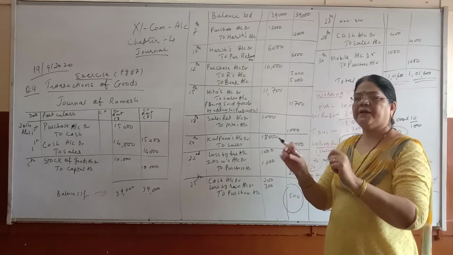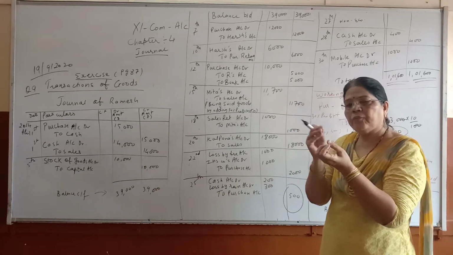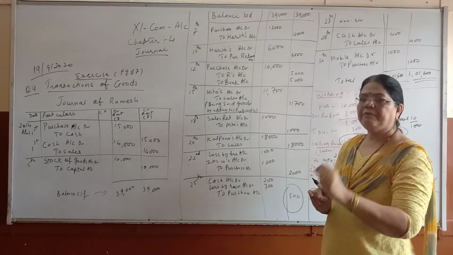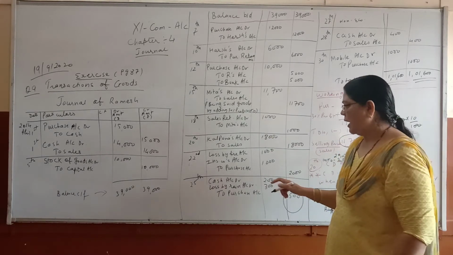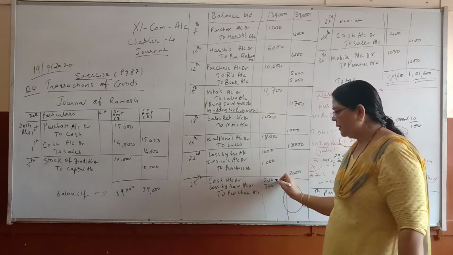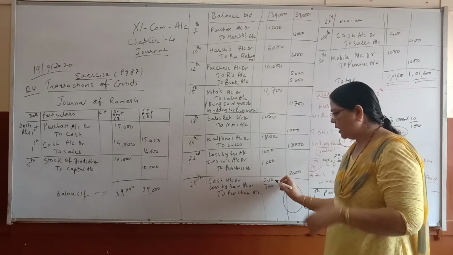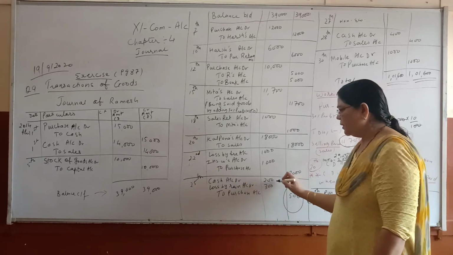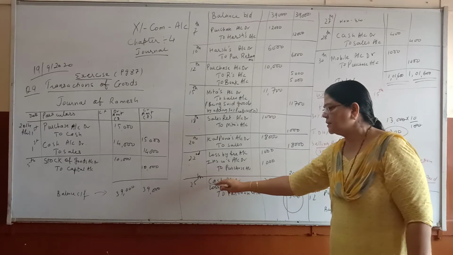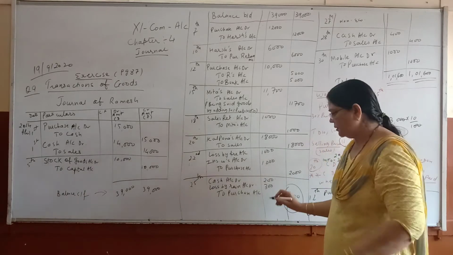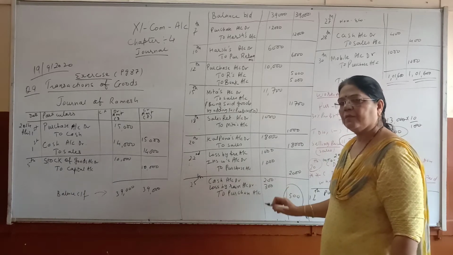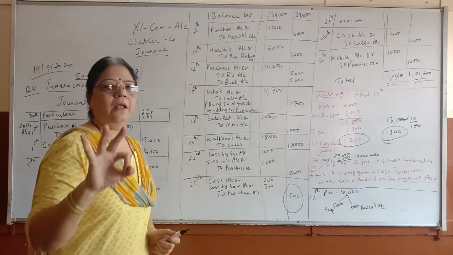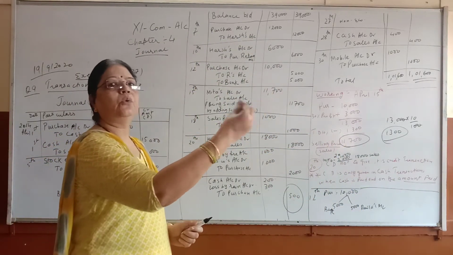So all goods were destroyed, but some goods were of good condition, not very good, but people are ready to buy at a lower cost. So I sold it, and when you sell, you will receive cash. How much did you receive? 200. So from 500, you got 200 cash. So what is your net loss? 300. What is your actual loss from your pocket? 300. 500 I have lost, but 200 I got.